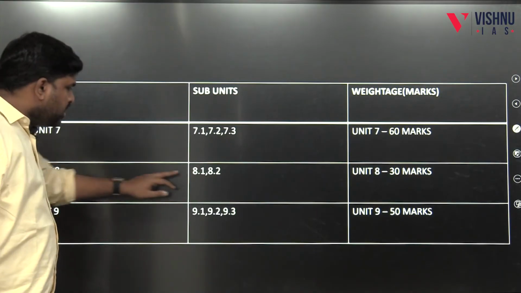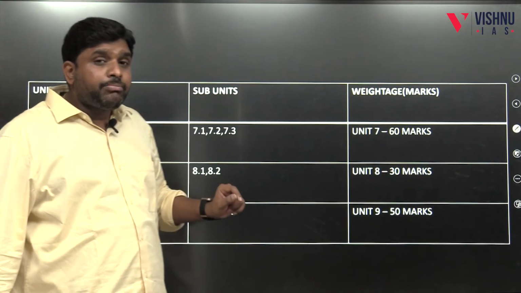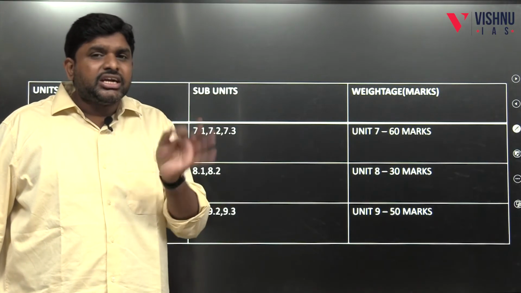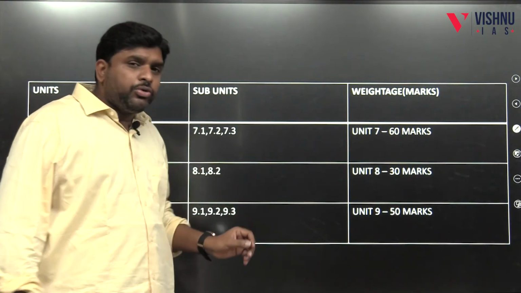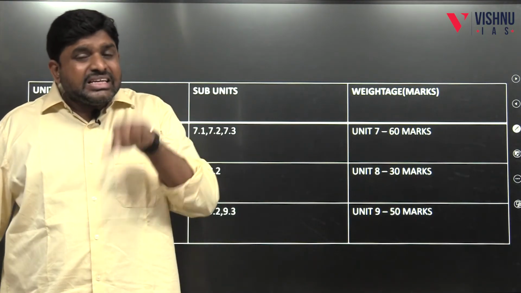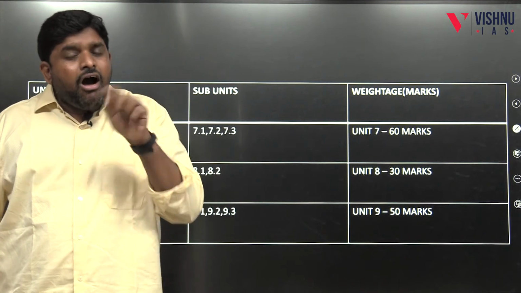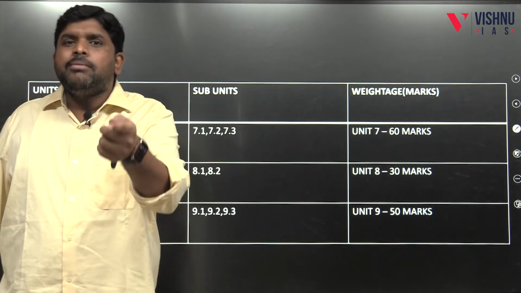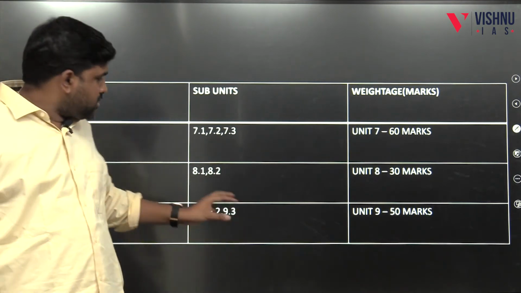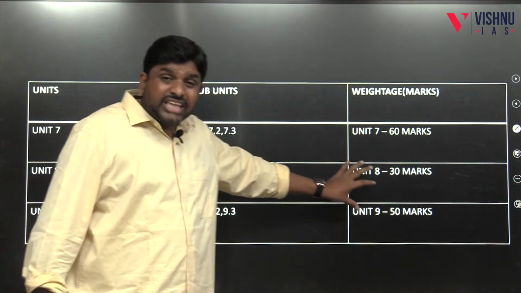The 8th unit is about 8.1 and 8.2. 8.1 is called tribe and nation state. 8.2 is about the impact of Hinduism, Islam, Buddhism and Christianity on tribal India, on tribal societies. This 8th unit constitutes 30 marks.